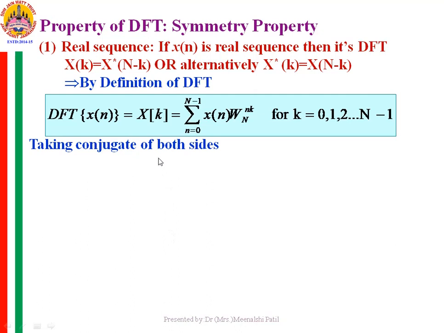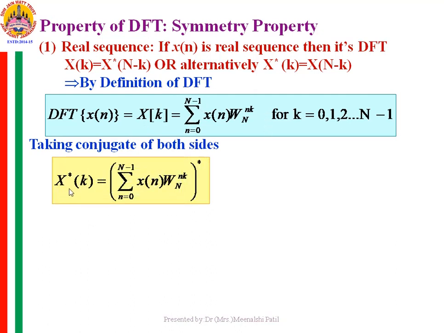Now let us take the conjugate of both sides of this equation, so that we get the conjugate of X of k and the conjugate of this whole expression. So the conjugate of X of k is equal to summation n from 0 to N minus 1 of x of n W raised to nk, all conjugated.